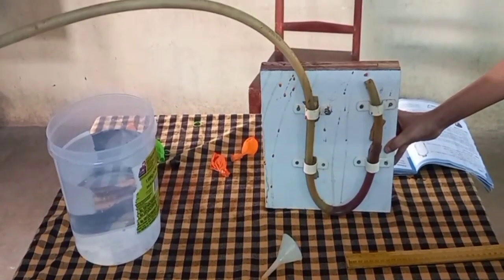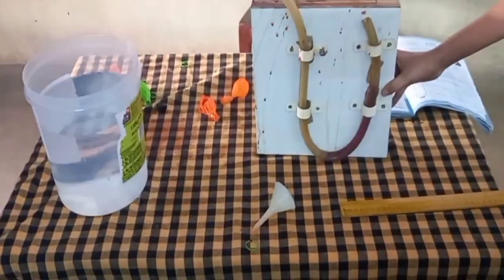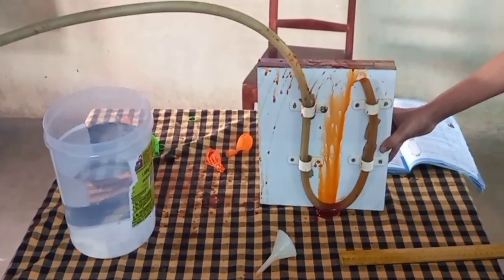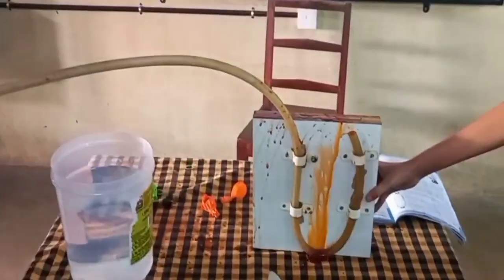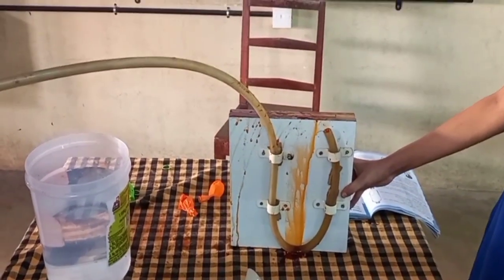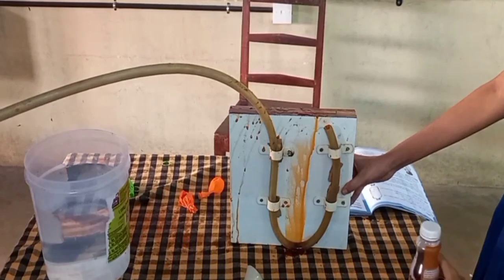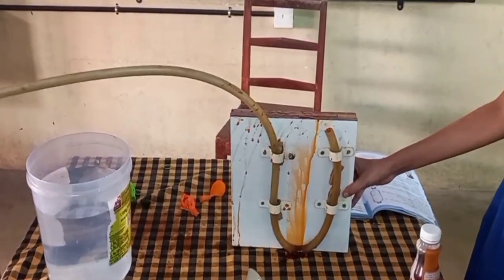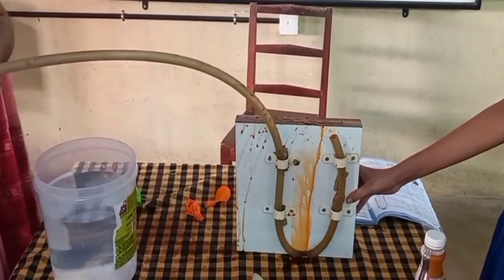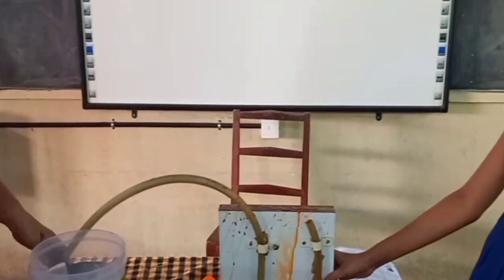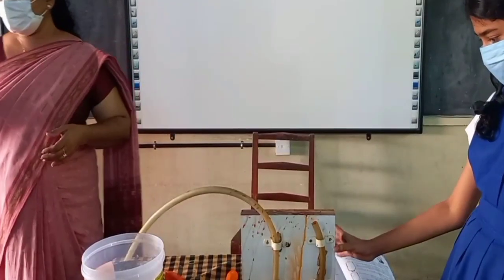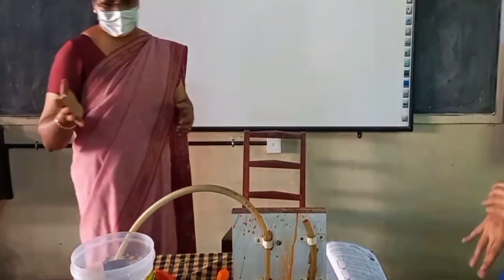So here we can see when, instead of water, we inflate a balloon and keep it here, see how much pressure that air is exerting on that. Isn't it? Fast it is coming. So we can understand here air pressure, isn't it? Very high it is. That is why the whole water came out. Okay. So with this instrument we can measure the pressure of the air as well as the pressure of water.